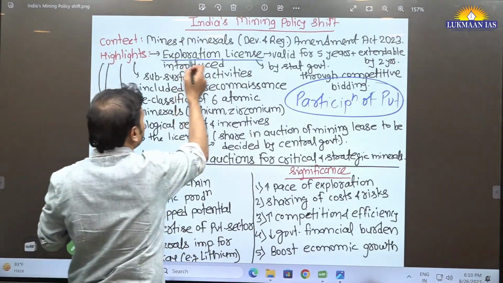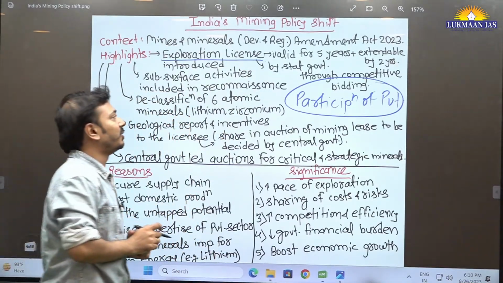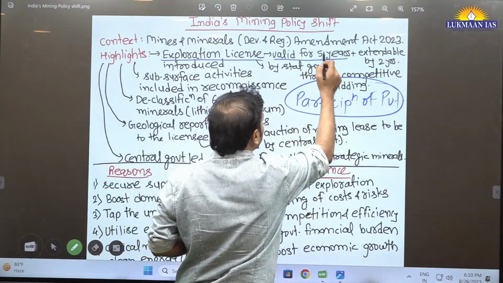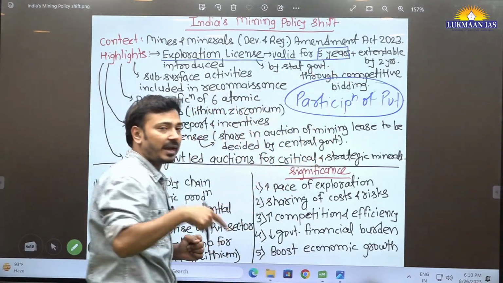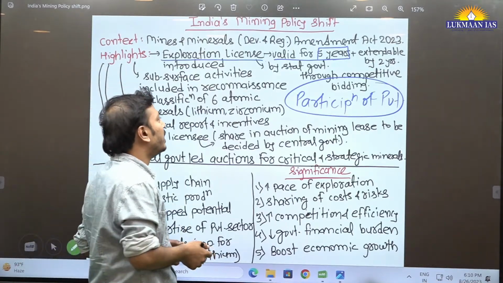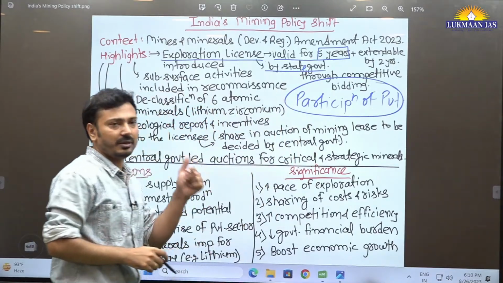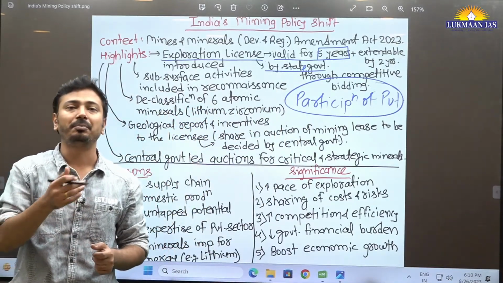So, the exploration license will be provided through competitive bidding by the state government, and that license will be valid for 5 years, which can be extended up to 2 years on a case-to-case basis. Remember this, it will be provided by the state government through competitive bidding.